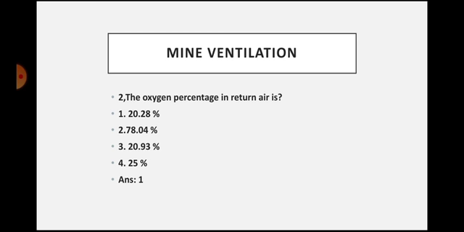So what are the reasons for the reduction in oxygen percentage which we collected from the return airway? In the return airway, obviously the oxygen percentage will be in reduced form, slightly lower than the percentage of oxygen which we sent into the mine through the intake airway.